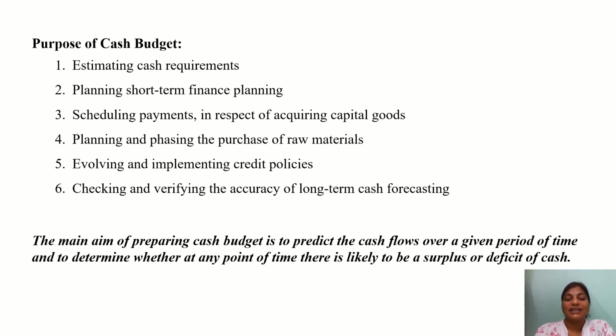Now the last one is checking and verifying the accuracy of long-term cash forecasting. So this not only helps in short-term financing planning, but also in long-term cash forecasting. The main purpose of preparing cash budget is to predict the cash flows over a given period of time and to determine whether at any point of time there is likely to be a surplus or a deficit of cash. We want to know the surplus or deficit of cash that may arise after meeting the required payments.